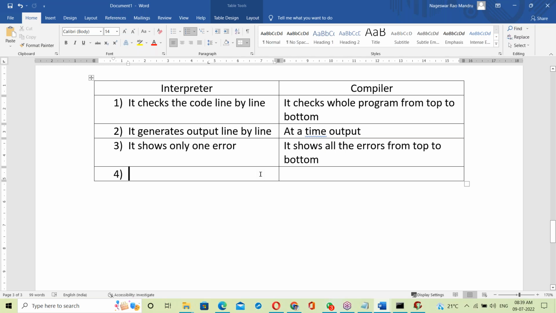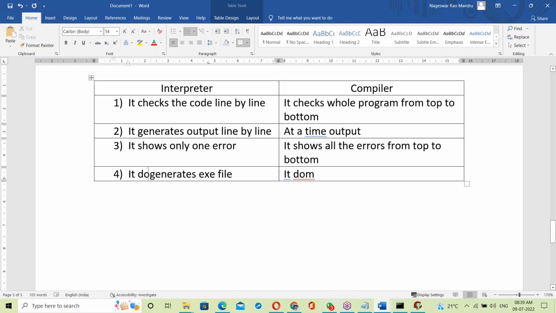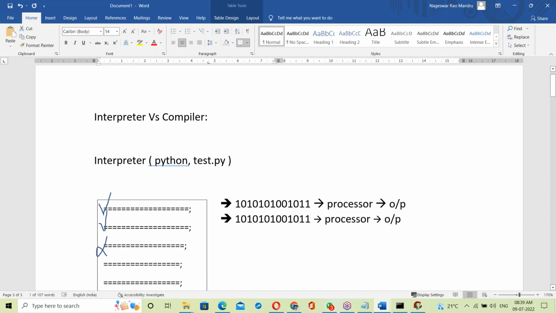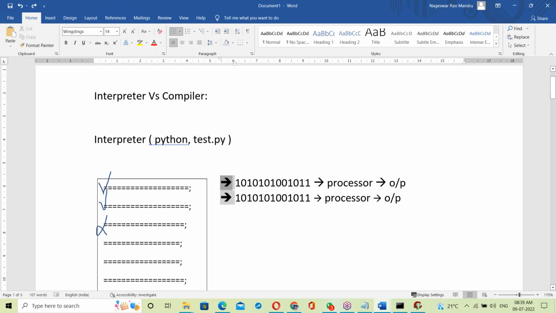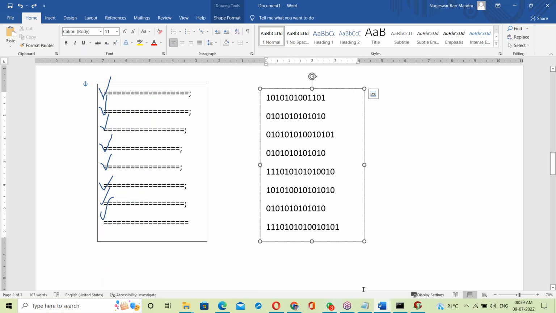The main difference is the exe file, right? Sorry, the interpreter does not generate an exe file. See what we discussed here: with the interpreter there is no exe file, it just executes line by line. The compiler generates an exe file. So that is the main difference.